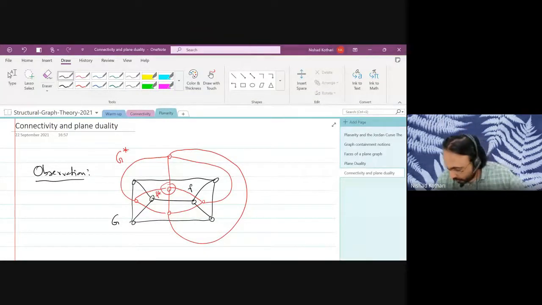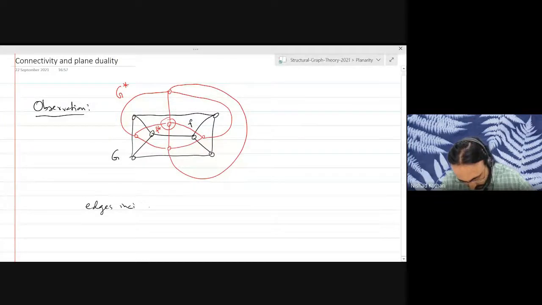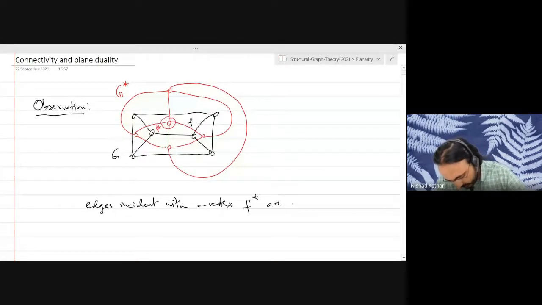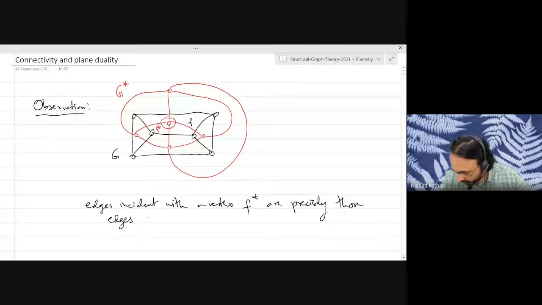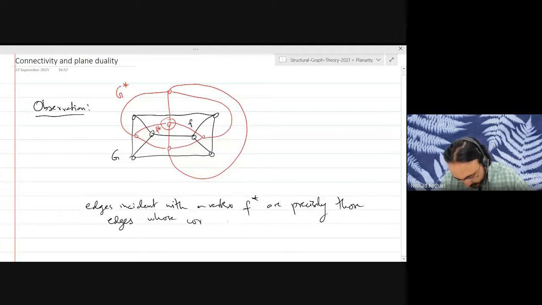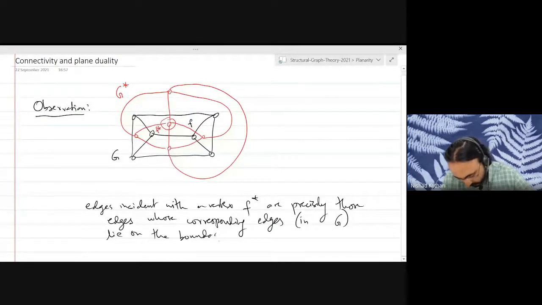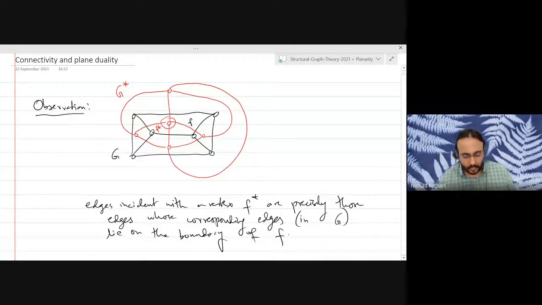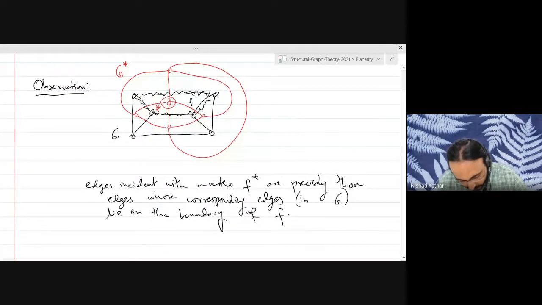So the point I want to make is that the edges incident with a vertex F star are precisely those edges whose corresponding edges in the original graph G lie on the boundary of the corresponding face F. Notice that the edges on the boundary of F are these 4 edges in this example, and corresponding to these 4 edges, you have the red 4 edges that are incident with the vertex F star.